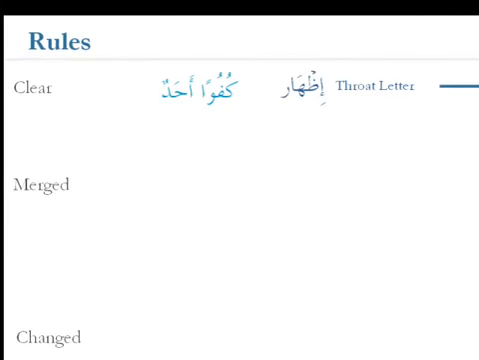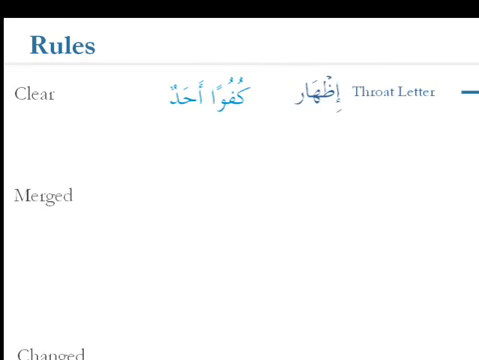So the Noon Saakin or the tanween followed by, and now we're going to put up the four different rulings. So we've got pronounced clearly, merged, changed, or hidden. When the Noon Saakin is followed by a throat letter, then it's pronounced clearly, and in Arabic this is known as idhar, and we've got an example here.